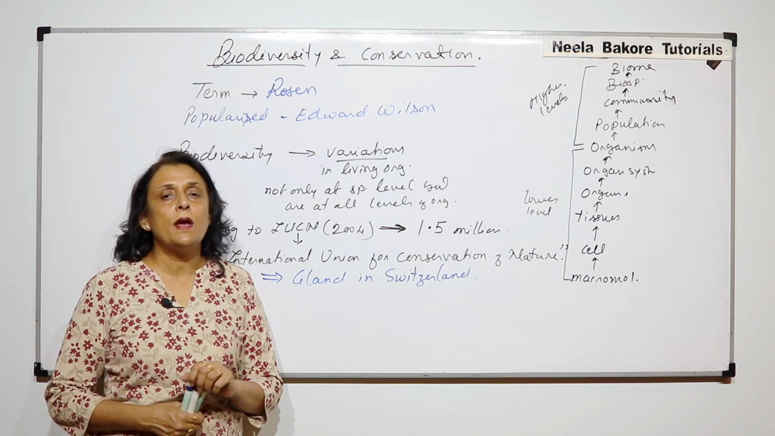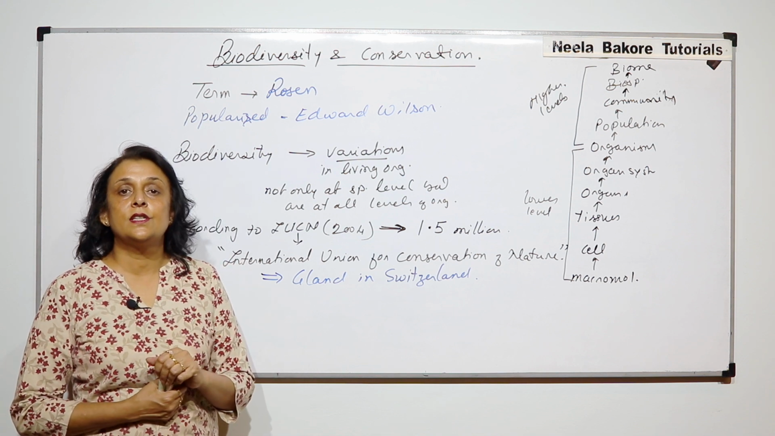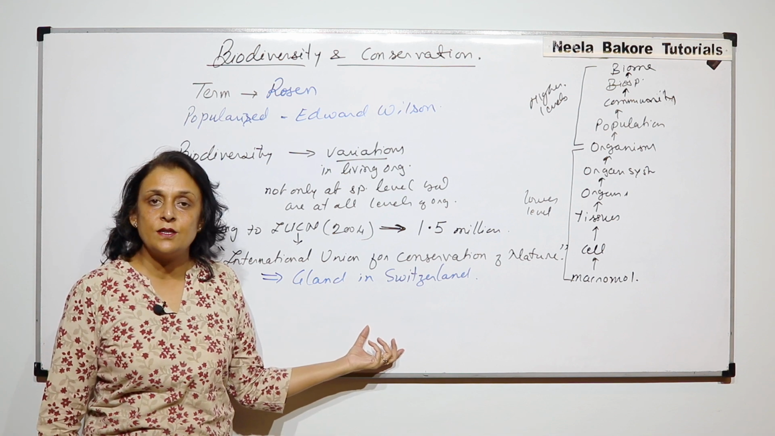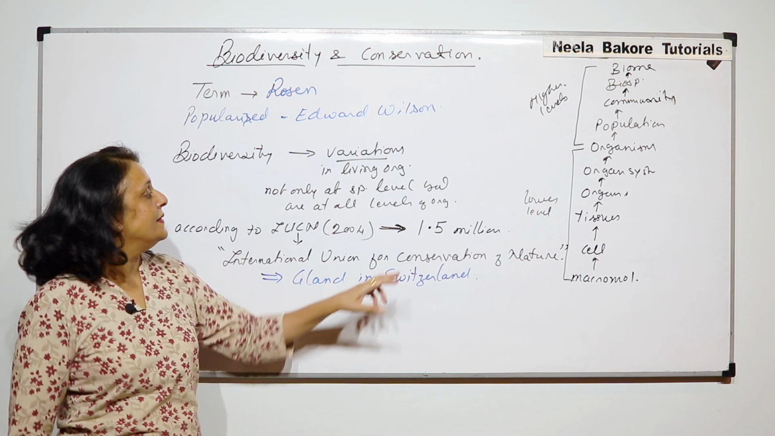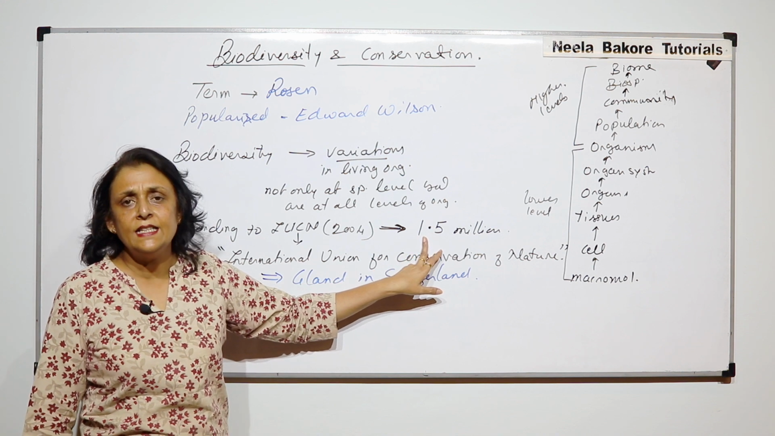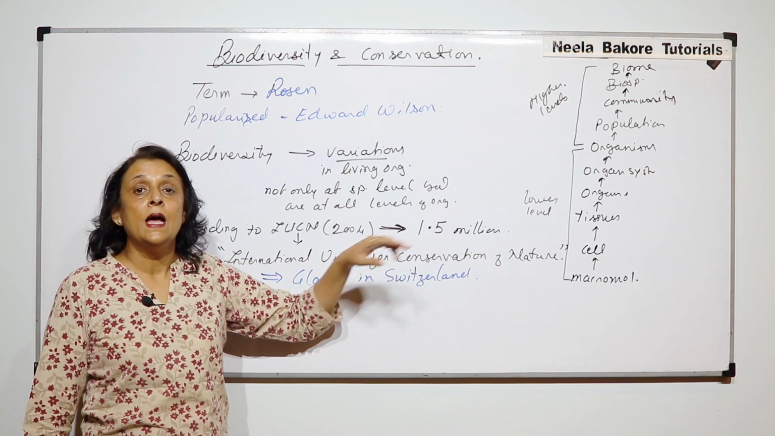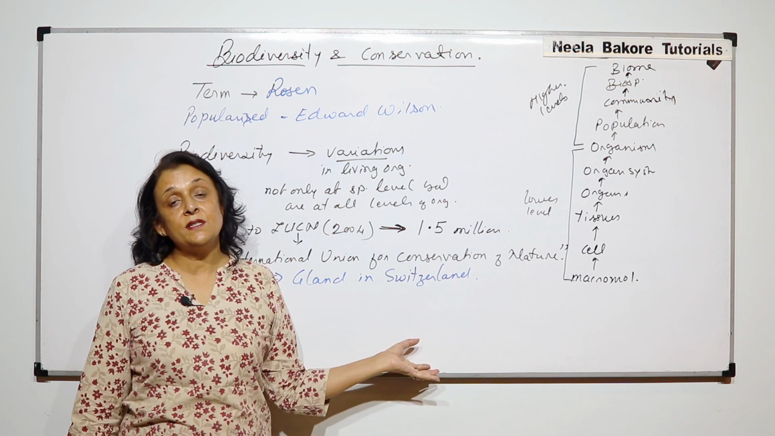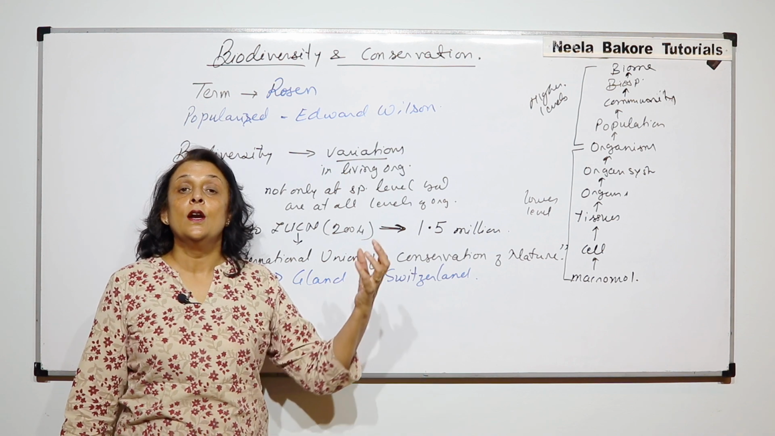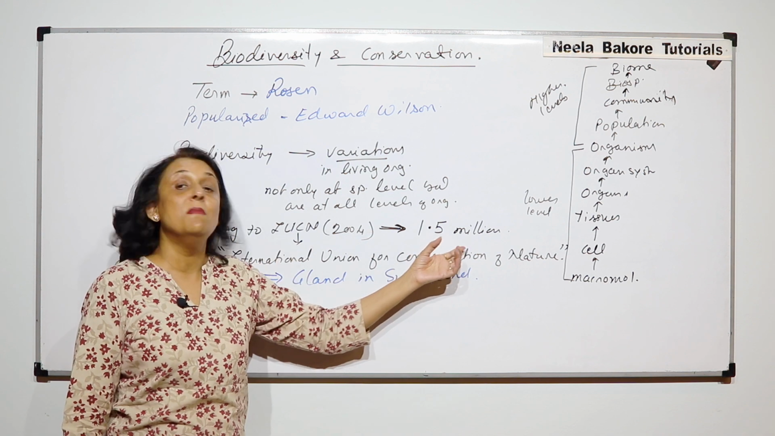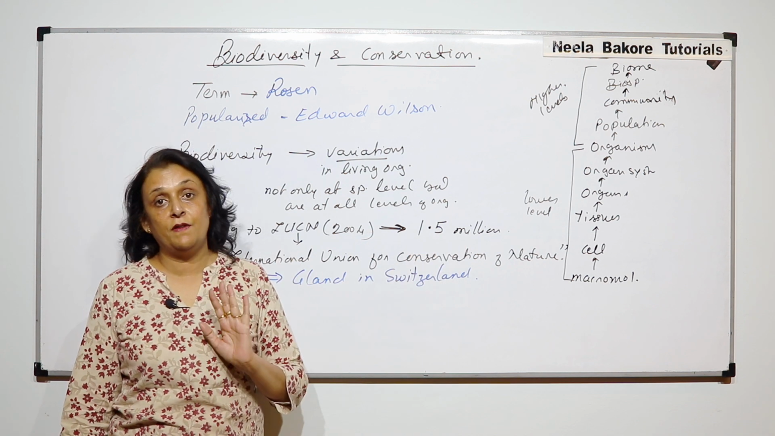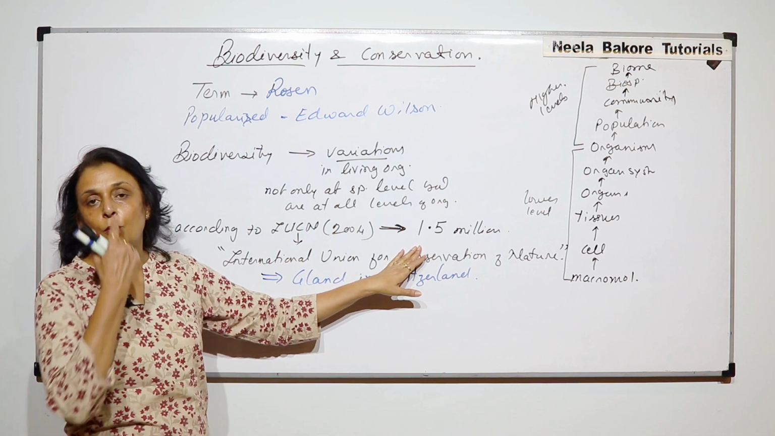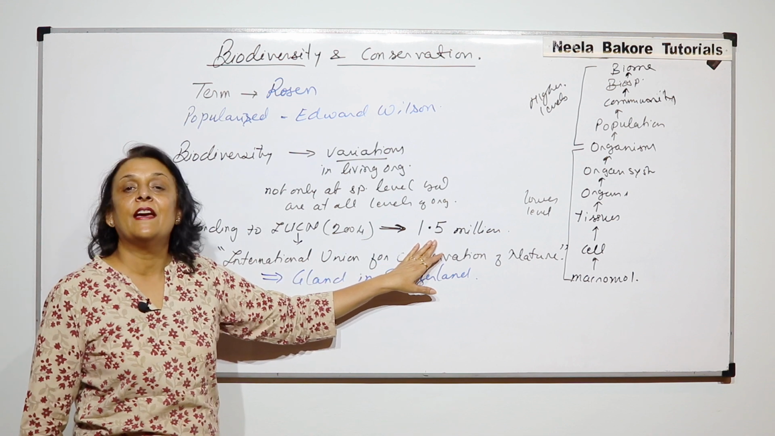Various scientists and ecologists have also estimated the number of living organisms. According to them, the number we have found out so far is very, very small. A bigger number is yet to be discovered. Some scientists have given the number to be 20 million to 50 million living organisms on the globe. But according to IUCN, we have only 1.5 million so far.